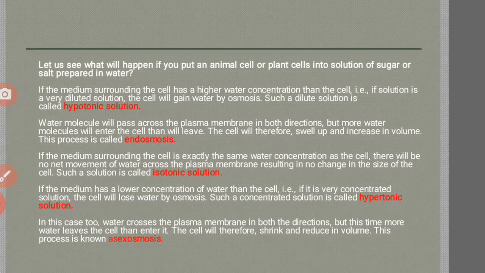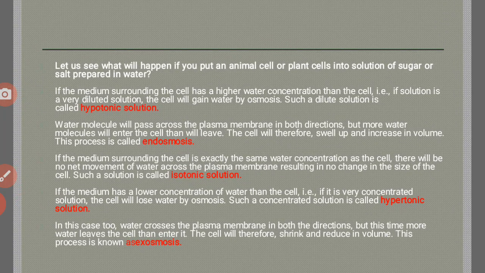So let's see what will happen if you put an animal cell or plant cell into a solution of sugar or salt prepared in water. If the medium surrounding the cell has higher water concentration than the cell, that is, if the solution is a very dilute solution, the cell will gain water by osmosis, and such a dilute solution is known as a hypotonic solution.